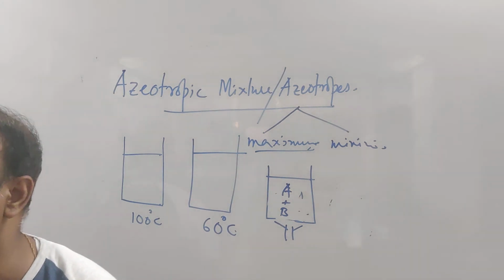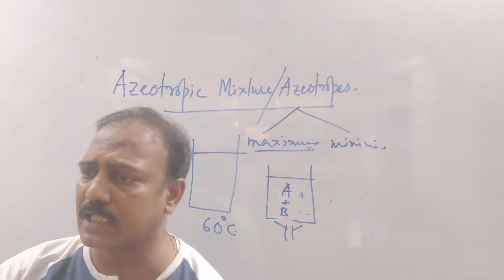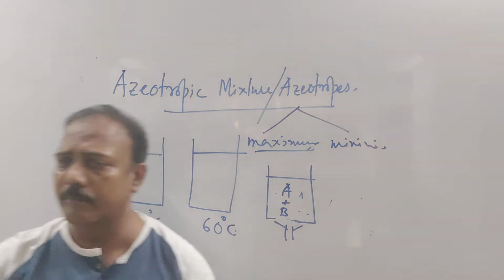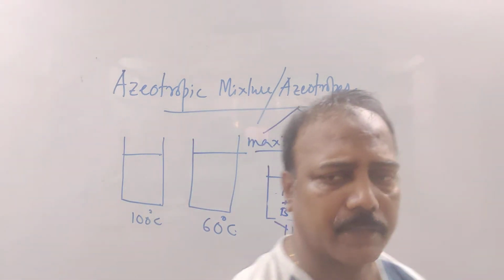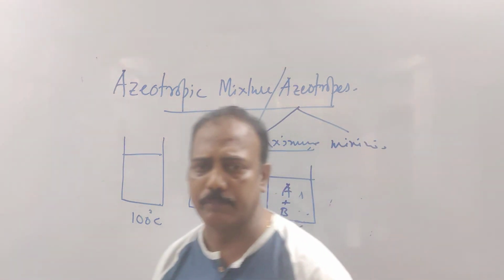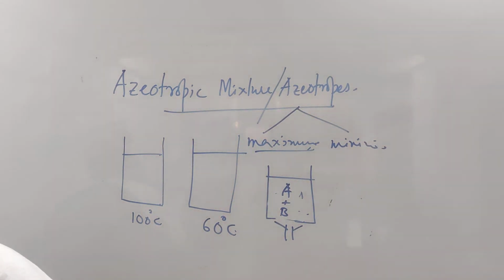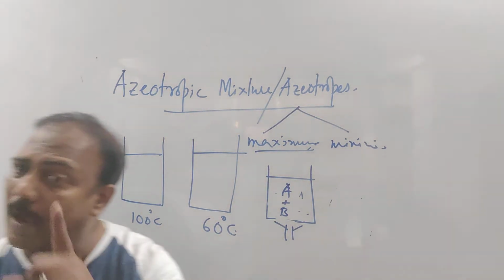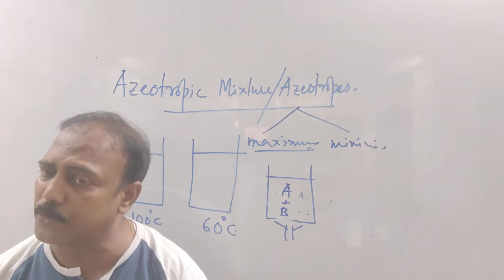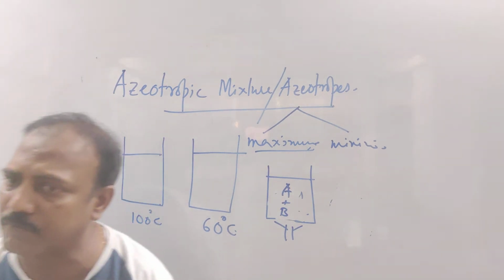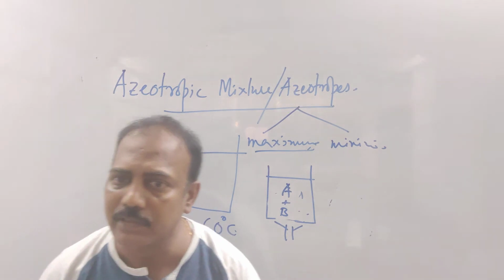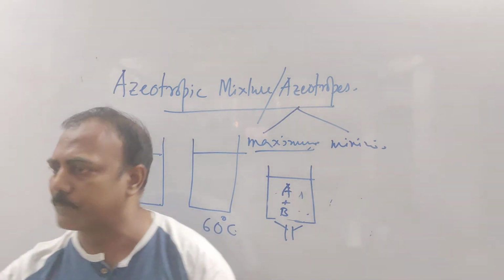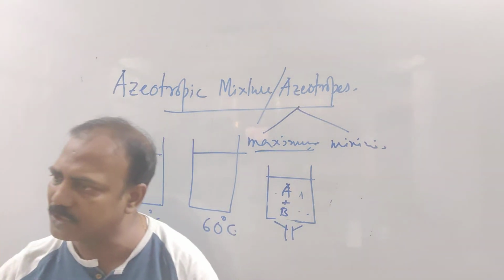But just see the example so that you can understand. Tell me the example of maximum boiling azeotrope. What is there? Just see and tell me. Water and HCl, but not at any proportion. It must be in a fixed proportion. What is the proportion? 80% and 20%. It must be in a fixed proportion.